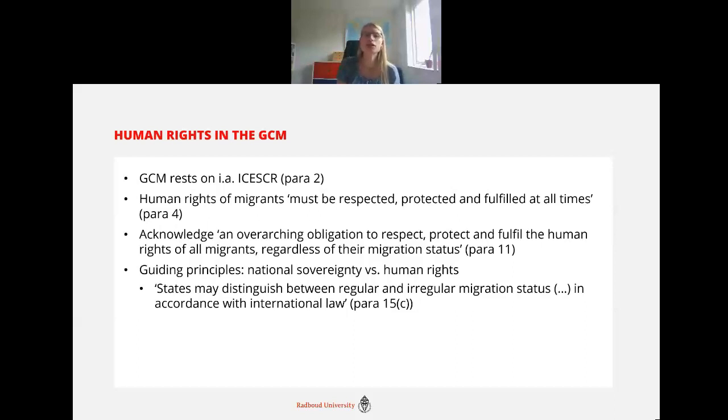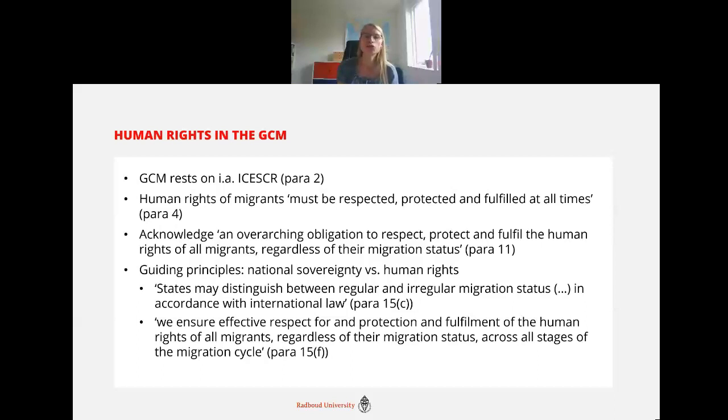And then, as I mentioned, another guiding principle is human rights, and here the Compact states that states ensure effective respect for and protection and fulfillment of the human rights of all migrants, regardless of their migration status, across all stages of the migration cycle. So if we're thinking of protection-seeking migrants, who, before they're being recognized as refugees, if at all, will generally tend to be in an irregular rather than regular situation, they do have human rights, but maybe states have less obligations towards them than towards regular migrants. So there is this tension here.